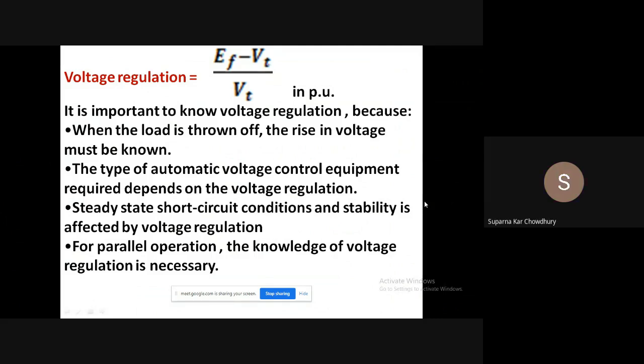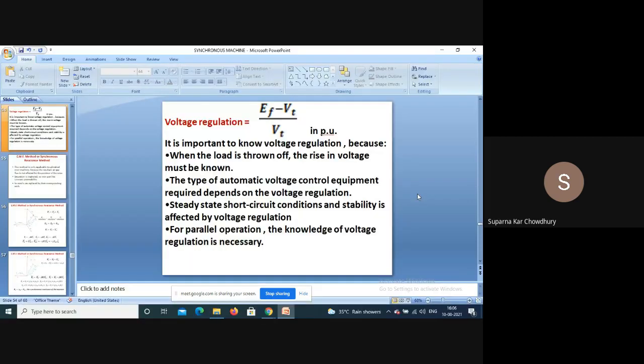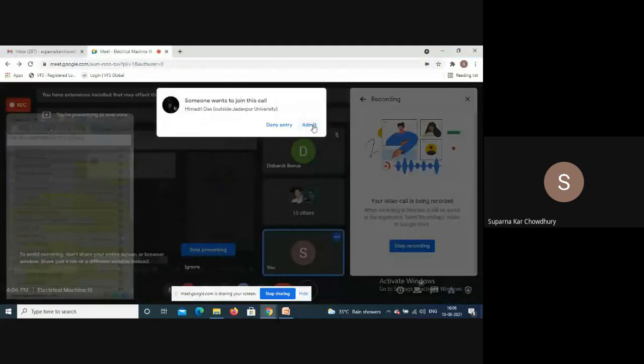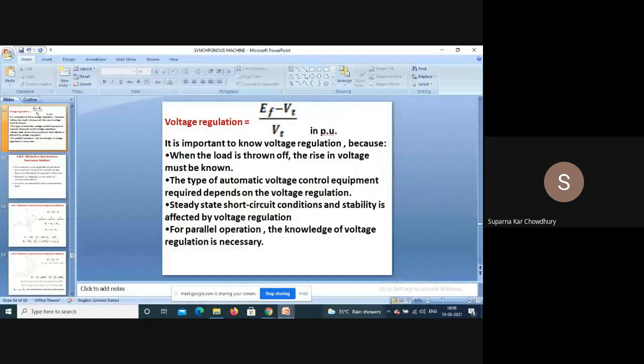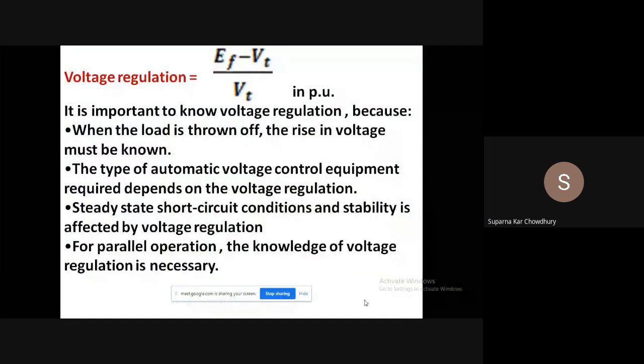So regulation is defined as the no load voltage minus the full load voltage, that is the rated voltage, divided by the rated voltage. That is, VT is the terminal voltage when rated current is flowing. So there will be a change in terminal voltage as the load on the machine changes. However, in case of DC machine, you have seen that always the voltage will drop.